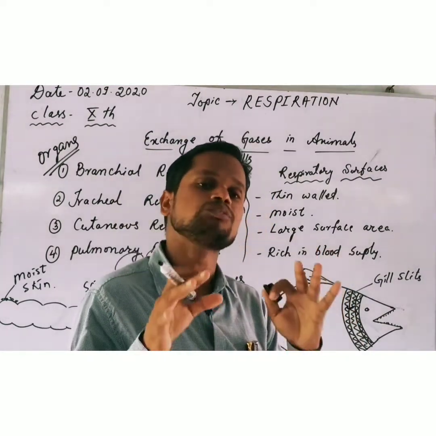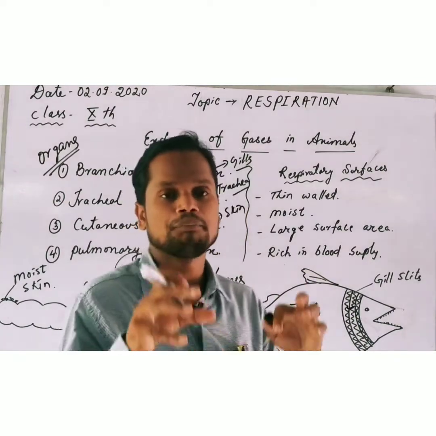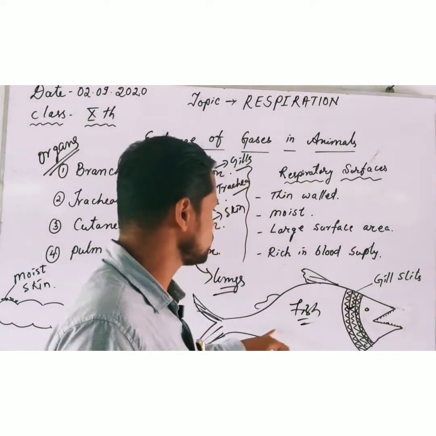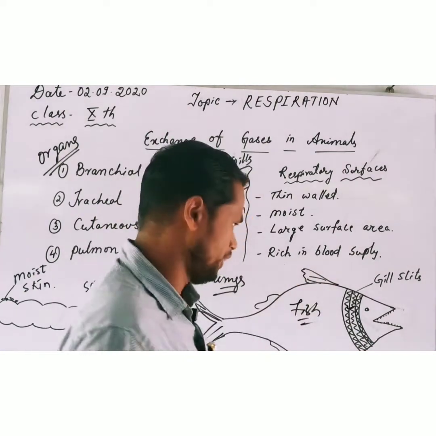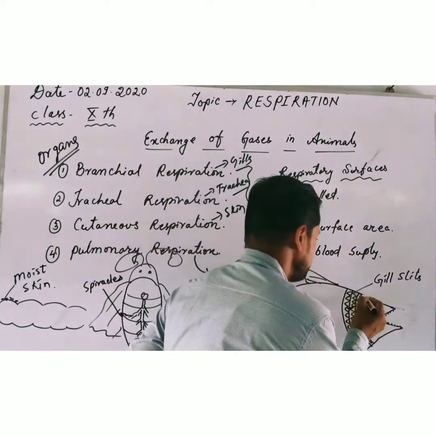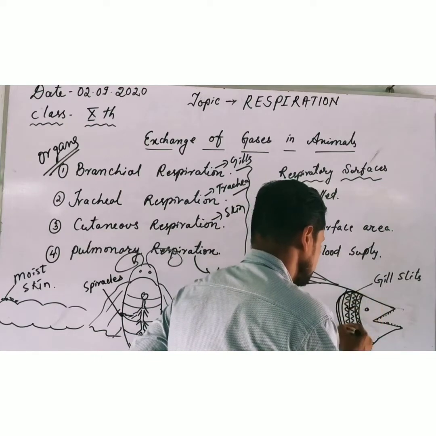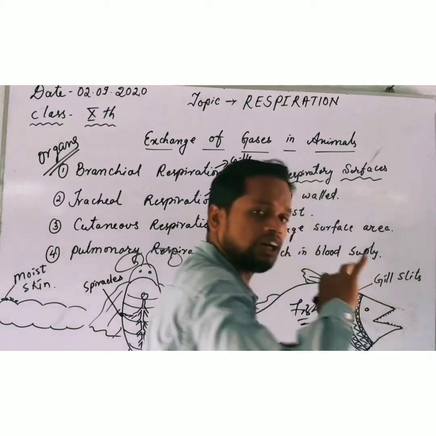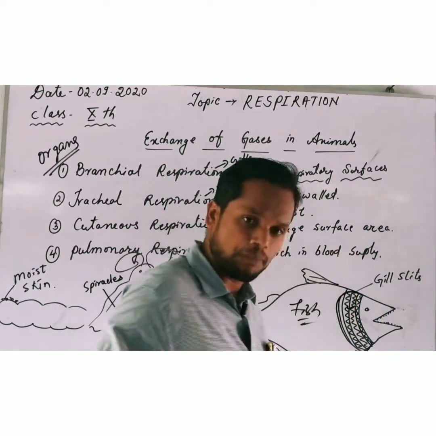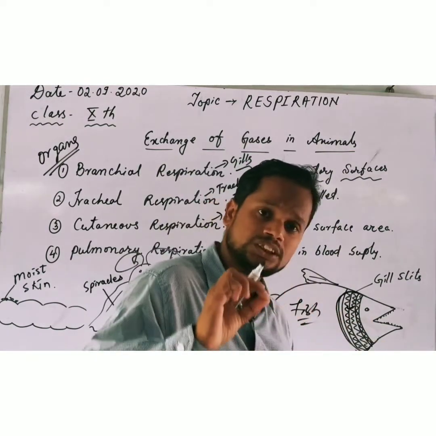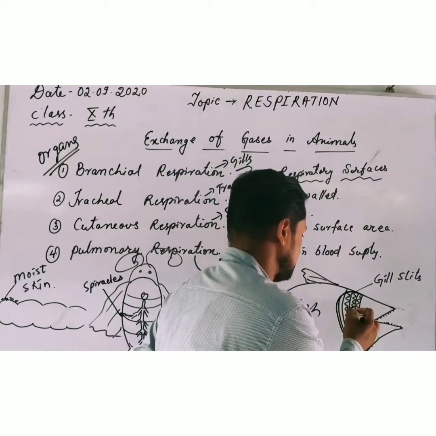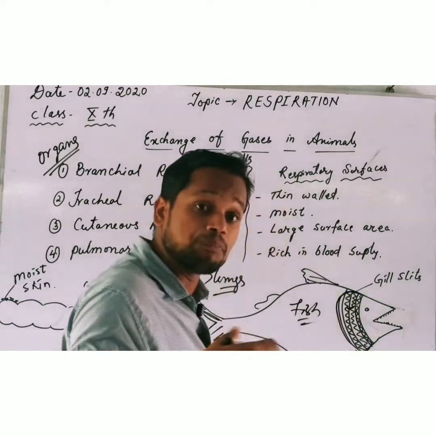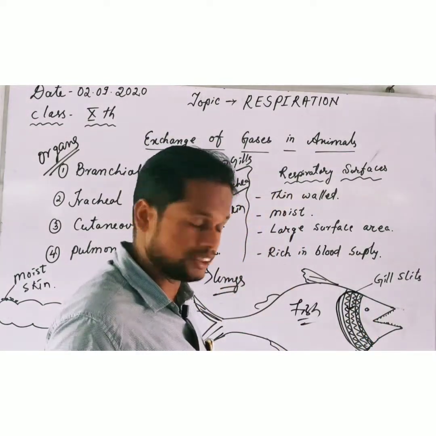Mainly the organisms that live in water, meaning aquatic animals, show this type of respiration. In a simpler way I will tell you, just near the head one covering is present, that is called the operculum. If you lift the operculum, you will find the gill slits, and in the gill slits a number of pairs of gills are present.